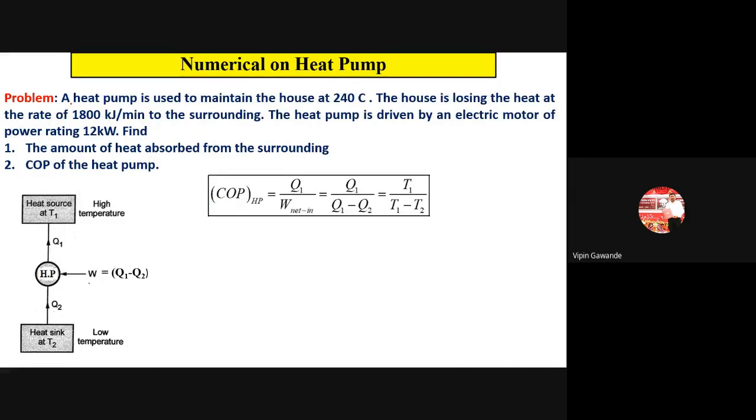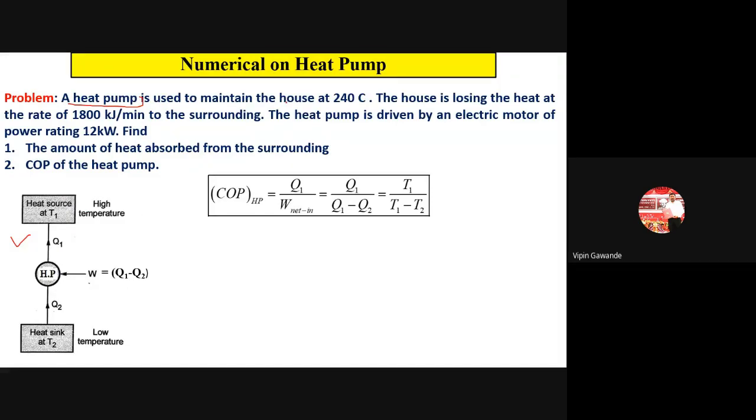Now what is this? A heat pump. Whenever it says heat pump, we have to draw the diagram for the heat pump. So we have the source, we have the sink, then we have Q1, Q2, and now the heat pump is there. Heat pump means arrows go upward, and we have to perform the work on the heat pump. Now we have drawn the diagram.